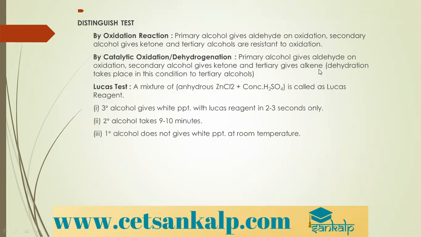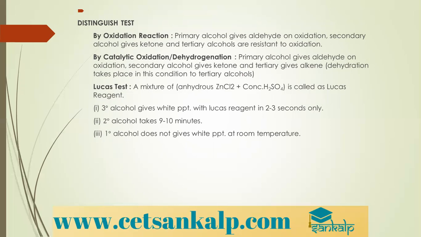Okay, distinguishing tests. By oxidation reaction, we can distinguish: primary alcohols give aldehydes, secondary alcohols give ketones, tertiary alcohols do not undergo oxidation. By catalytic dehydrogenation, primary alcohols give aldehydes, secondary alcohols give ketones because of alpha elimination, whereas tertiary alcohols give alkenes because there is no alpha elimination, instead there is beta elimination through dehydration.